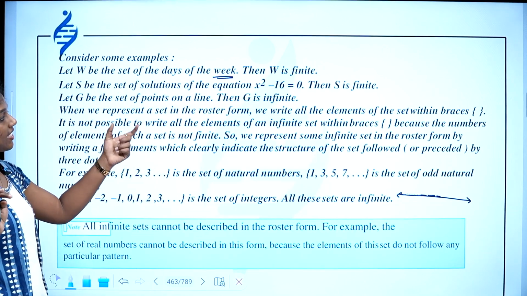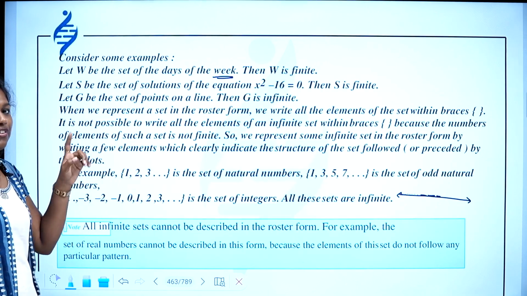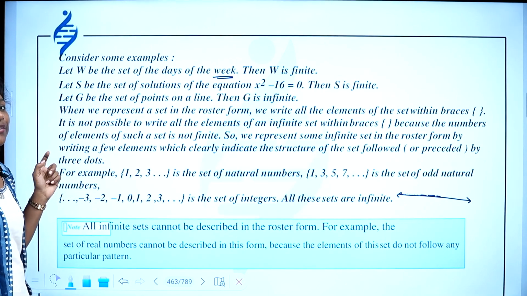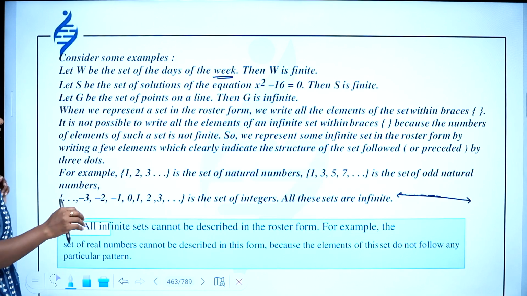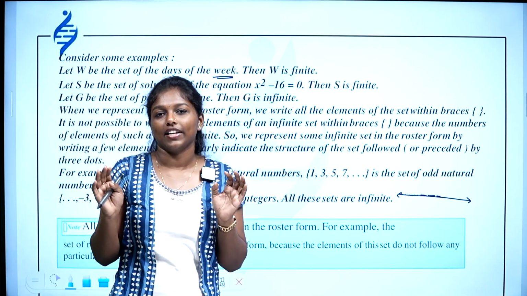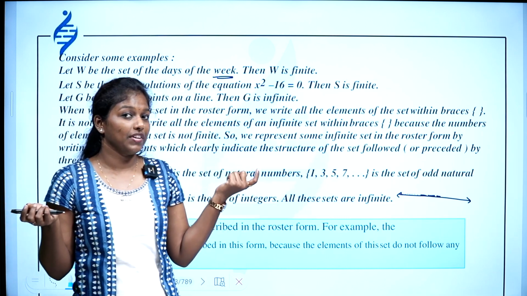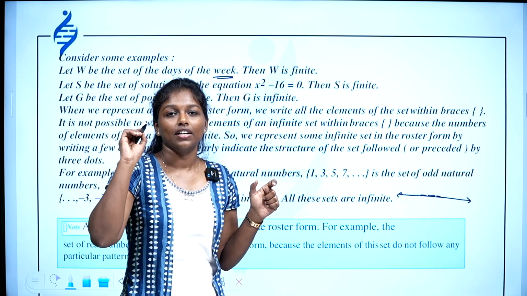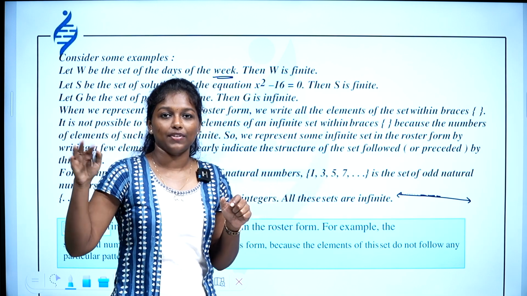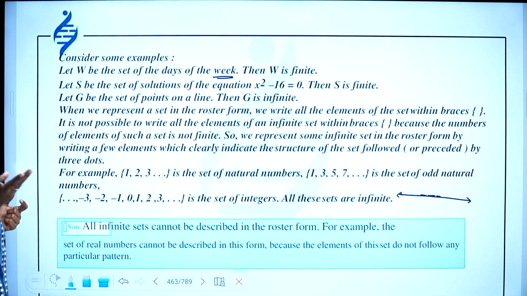When we represent a set in roster form, we write all the elements of the set within braces. So if you are writing in roster form, you will have brackets. It is not possible to write all elements of an infinite set. So while writing roster form for the set of even integers, we put 3 dots because we cannot list out all those elements, because the set is infinite.